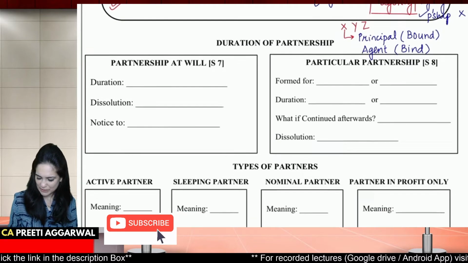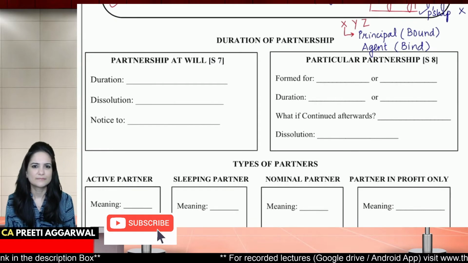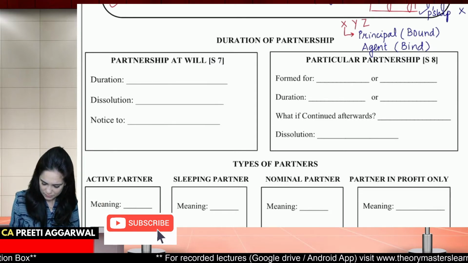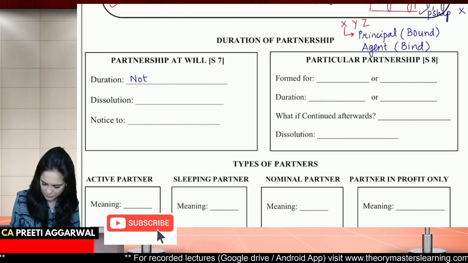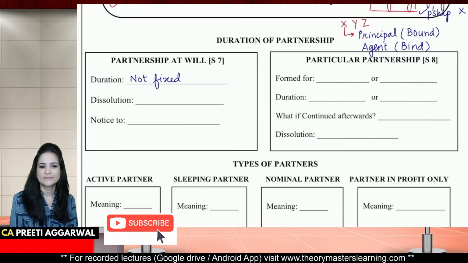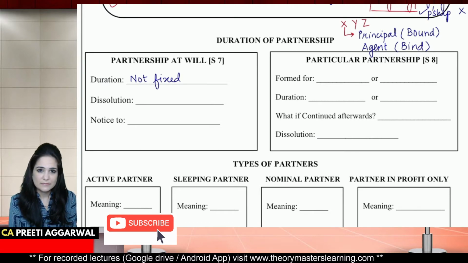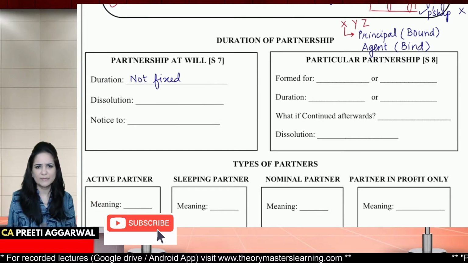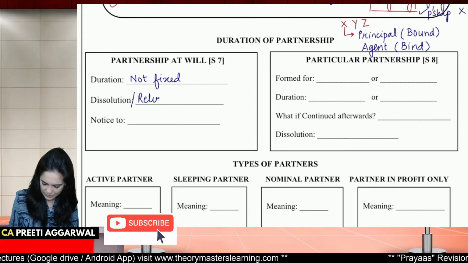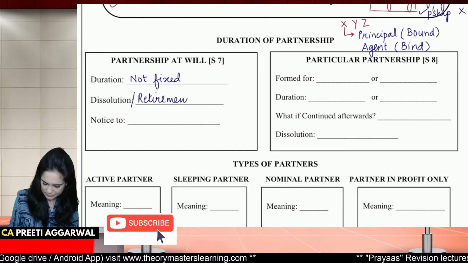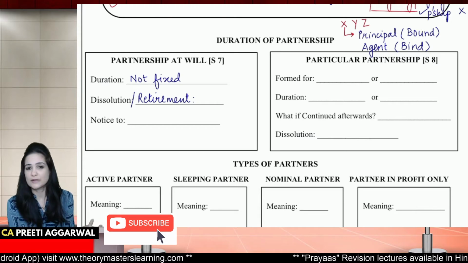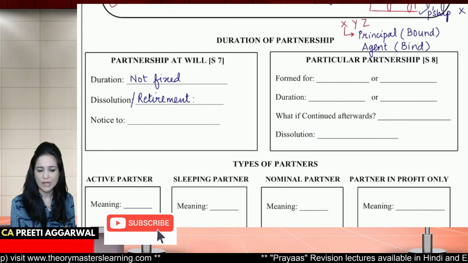What is the meaning of partnership at will? My wish, my desire. Duration not fixed. Dissolution, I can dissolve any time that I want. So dissolution, you can also say retirement. Duration is not fixed. I don't know when this partnership business will come to an end.